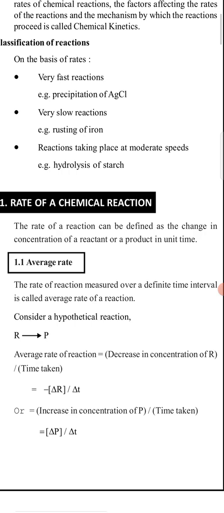Or we can write the increase in concentration of product by time taken.